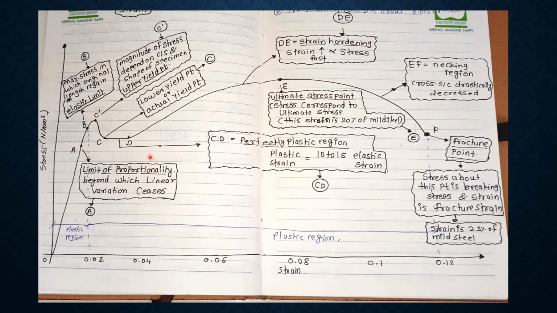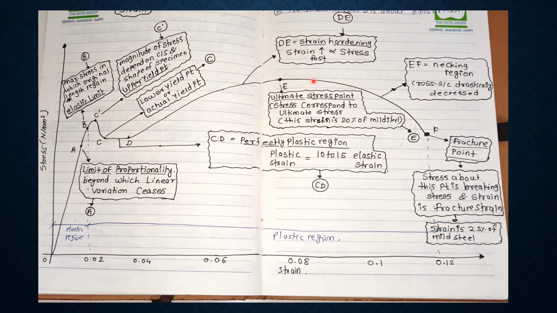After D, point E rises. Between D and E the stress is increasing, and that region is strain hardening, in which both strain and stress are increasing. Then the next point is E, the ultimate stress point, which is the maximum stress point, and the strain here is 20% for mild steel.